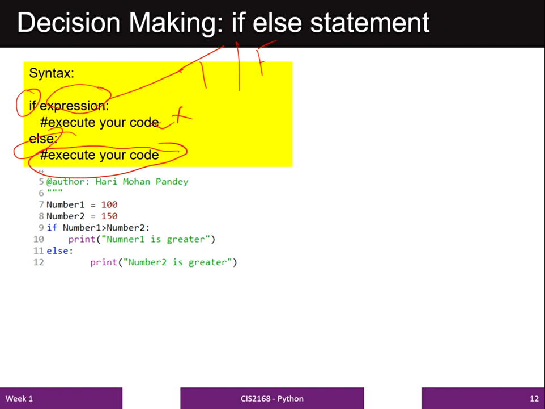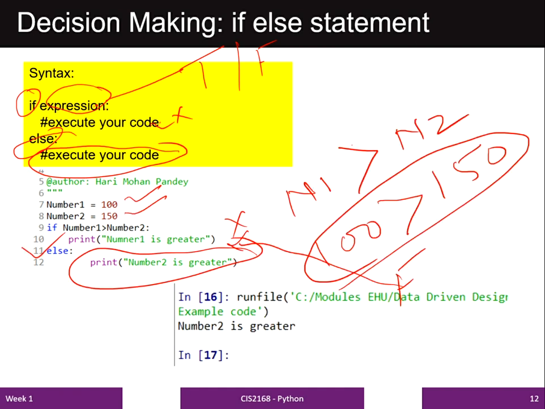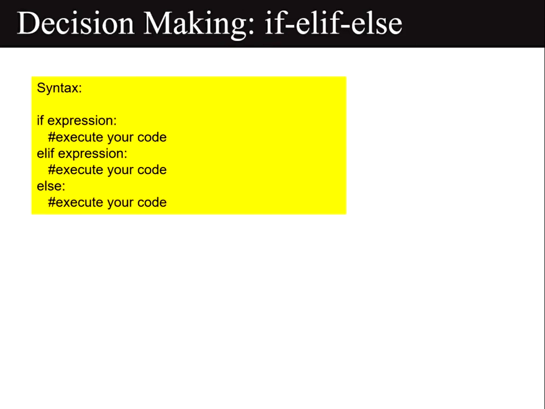This is false. It means that this statement will not get executed. So if this statement will not get executed, then the false part, that is else part, will get executed and we will get this output. So the output is number 2 is greater. In the next slide, we will discuss a new decision making statement, which is elif statement.